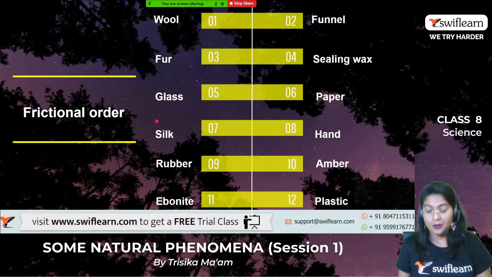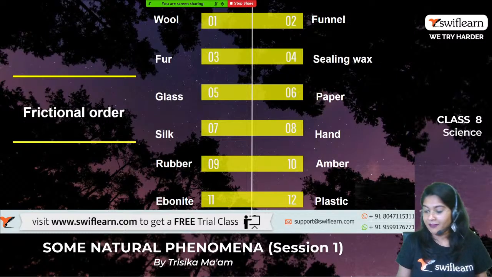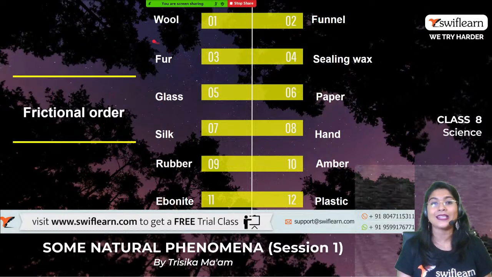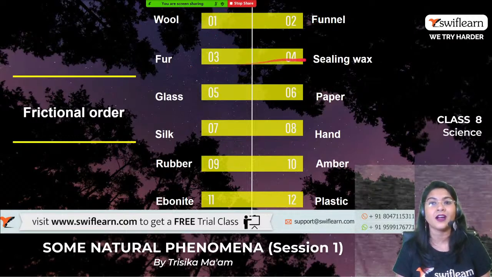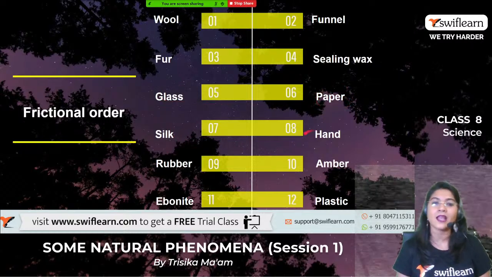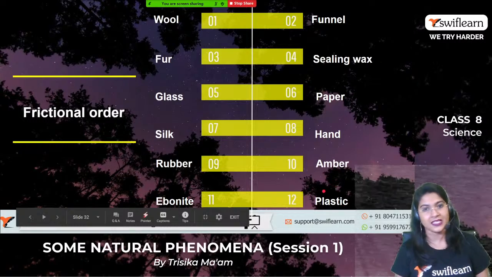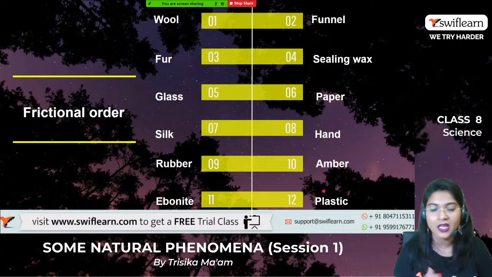Okay. Now, for performing all these activities, we have to remember the frictional order, the frictional order of the electrostatic force. Over here we can see that wool is the first one, second is flannel, then fur, sealing wax, then glass, paper, silk, hand, rubber, amber, ebonite, and plastic. They are given certain numbers: 1, 2, 3, 4, 5, 6, 7, 8, 9, 10, 11, 12, right?